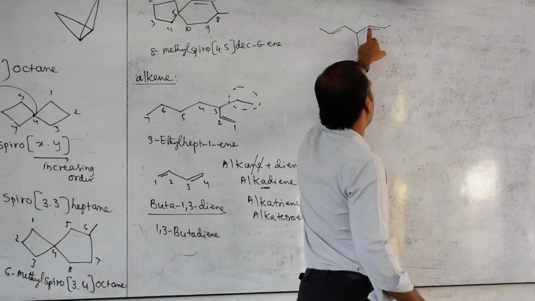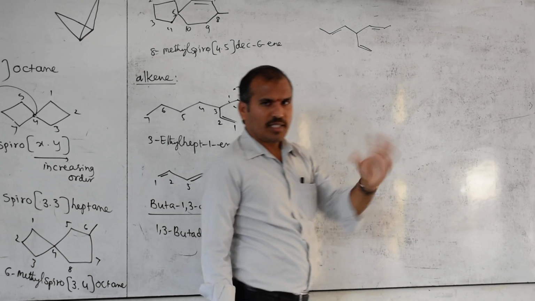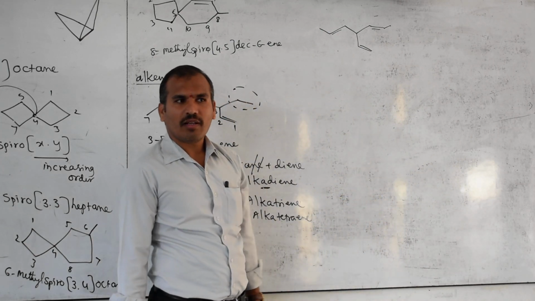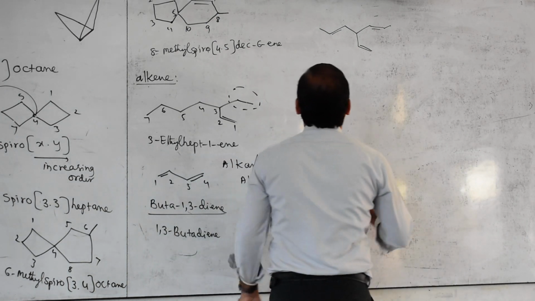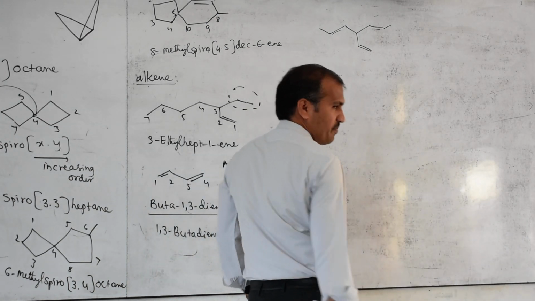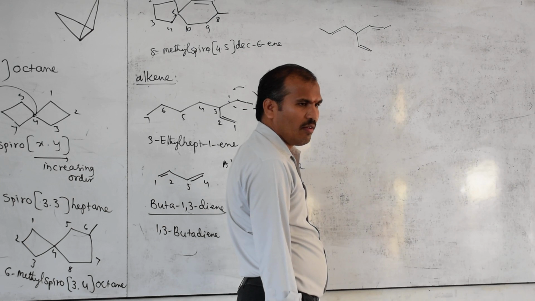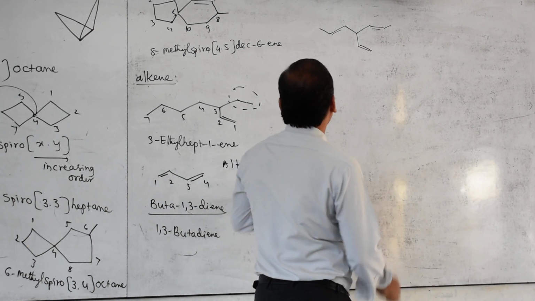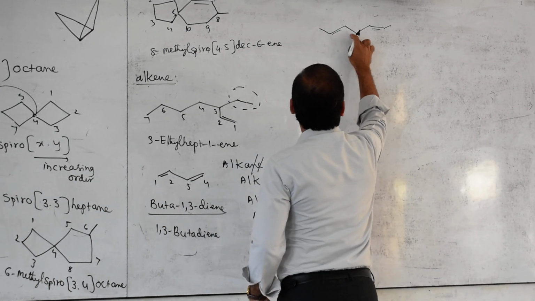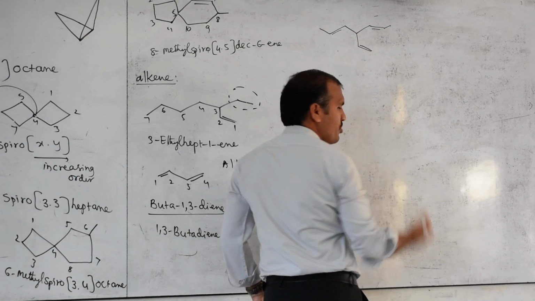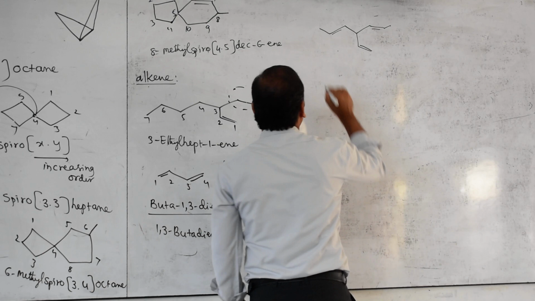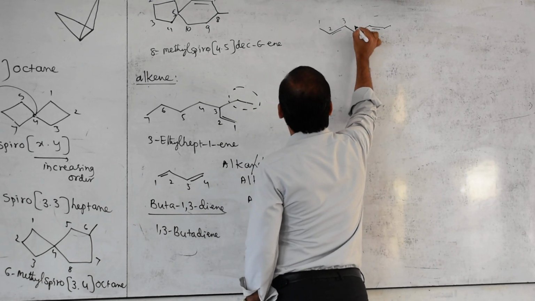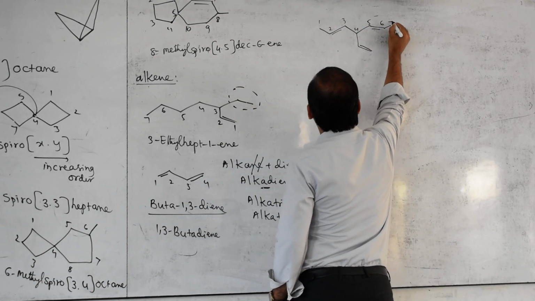Is 6 better or 7 better? 7. Then I will give the name here. Numbering should be from which direction? Both are the same. This is 1, 2, 3, 4. Substituent gets the same fourth number. Double bond also gives the same position. Then anyone, consider 1, 2, 3, 4, 5, 6, 7.